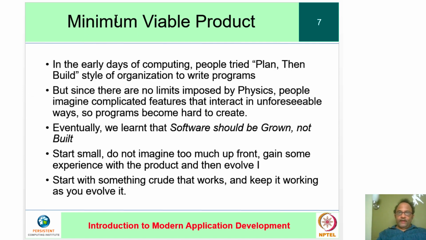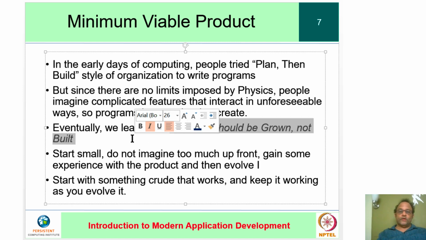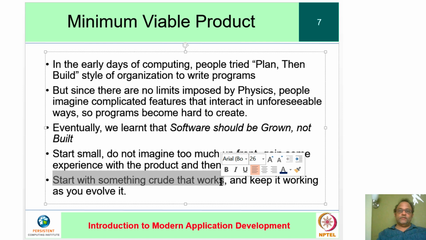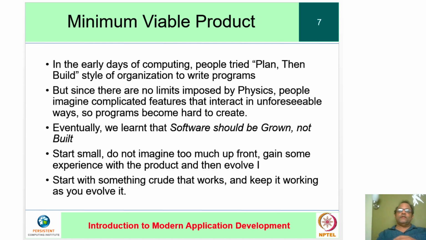One point we made at the very beginning is to have a minimum viable product. The observation was that when software was new, people tried to plan, then build. But eventually we learned that software should be grown, not built, right? We start very, very small. In fact, you start with something crude that works. And we saw it at every stage of the development that we have done.